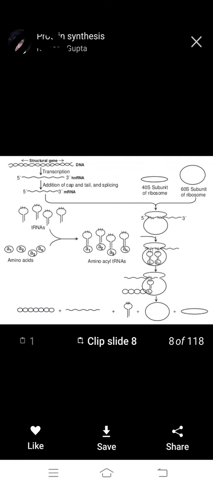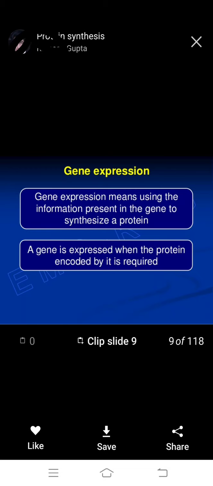Okay, very important. Gene expression means using the information present in the gene to synthesize a protein. A gene is expressed when the protein encoded by it is required.